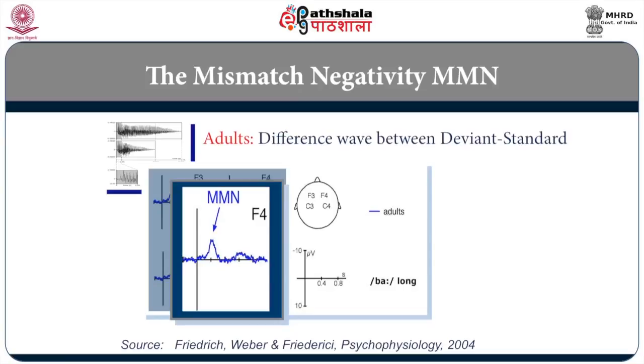Let's look at what happened in one experiment conducted by Friedrich, Weber and Friedrich. It was published in 2004, and I'm borrowing these results and the whole experimental details from these authors. When they conducted this experiment on adults, by placing electrodes in 4 different areas on the scalp, BA is the long stimulus, B is the short stimulus.